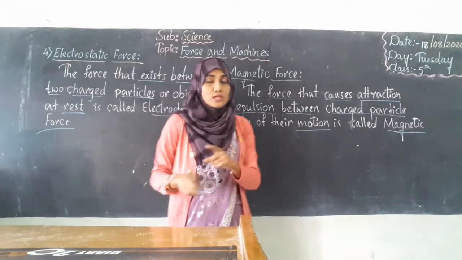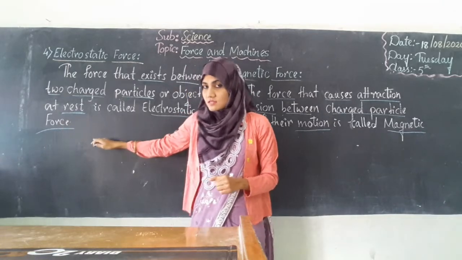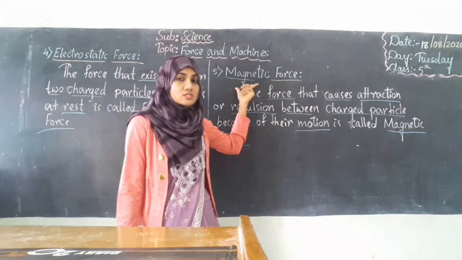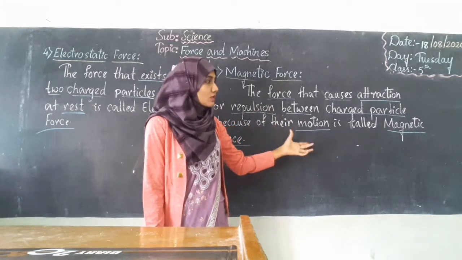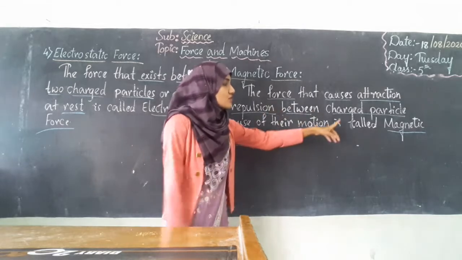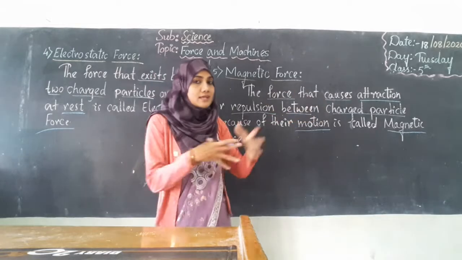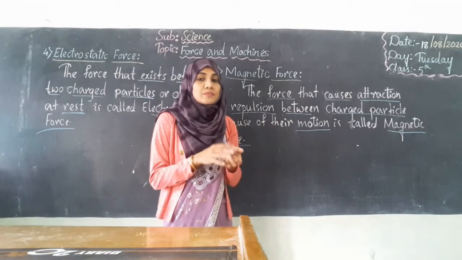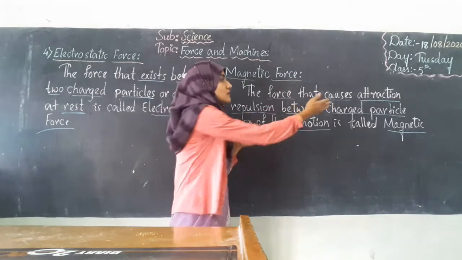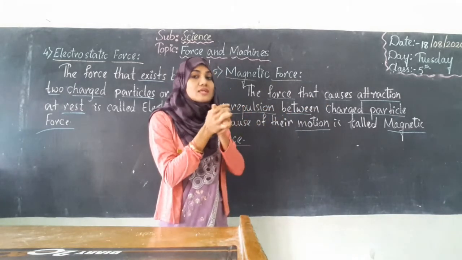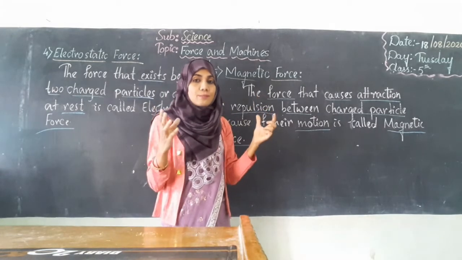Keep in mind, students, electrostatic force is caused when the objects are at rest, whereas magnetic force is created because of the motion of the objects. But both involve charged particles. Now what is this attraction and repulsion? Attraction is nothing but two objects getting attracted, getting in contact. Getting close to each other is attraction, and moving away from each other is repulsion.